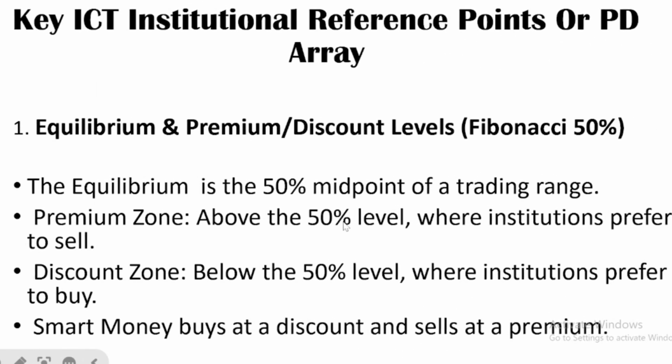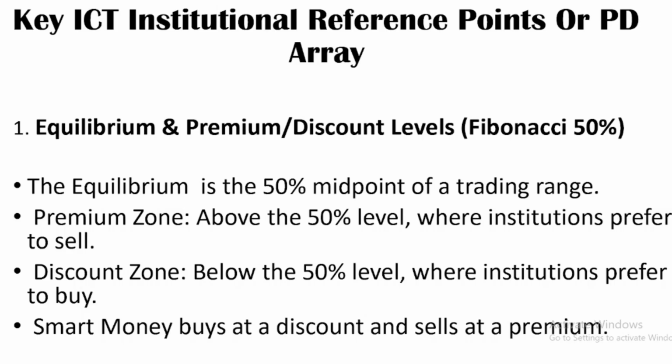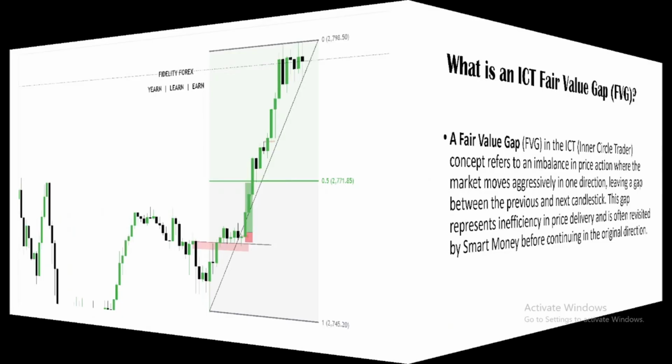So we use the Fibonacci retracement to determine where our premium is and where our discount is. Above 50% is premium, below 50% is discount. At the midpoint is equilibrium, and we don't want to engage at the equilibrium level.